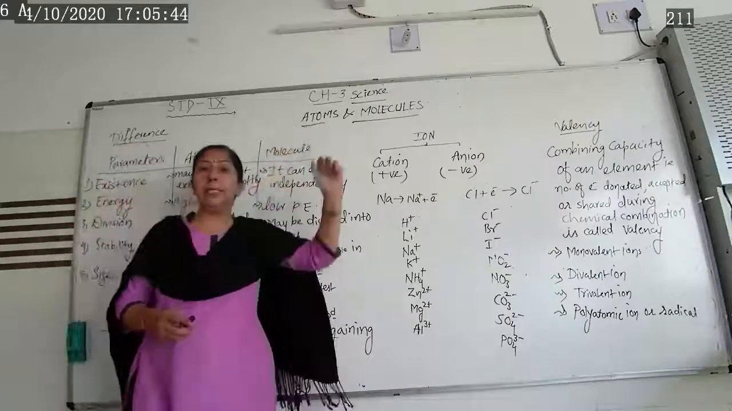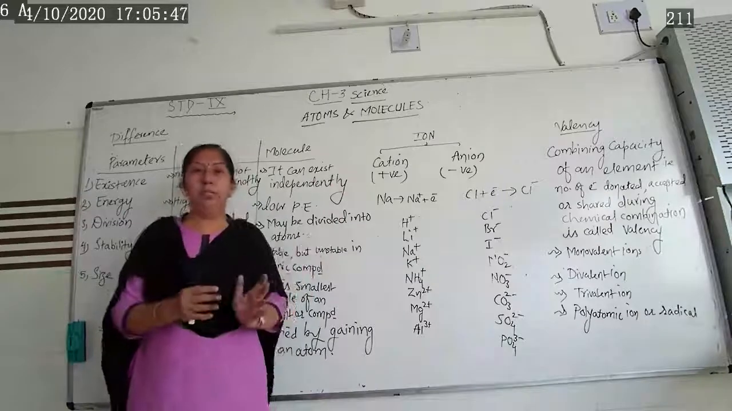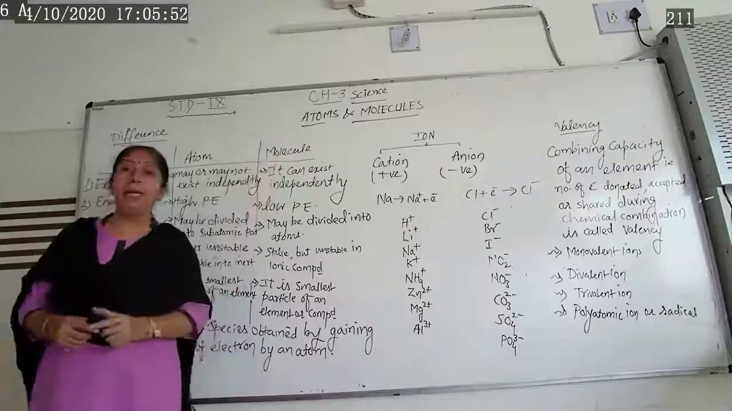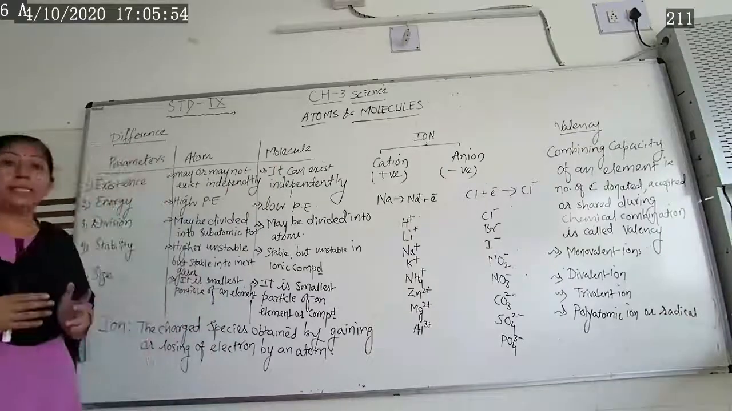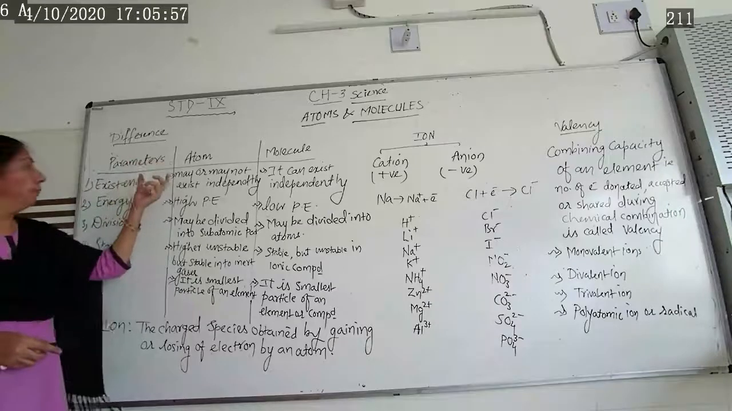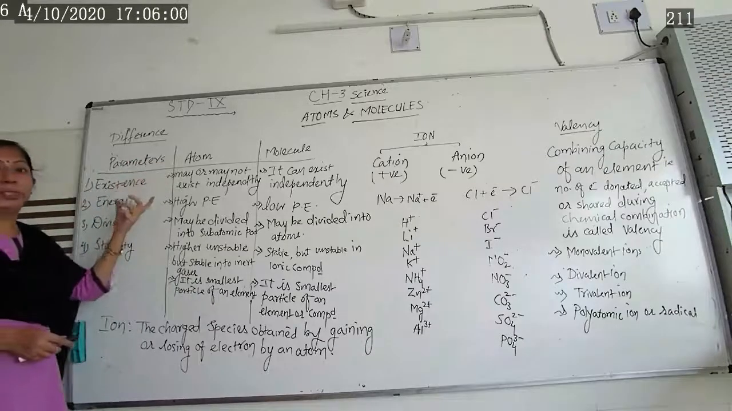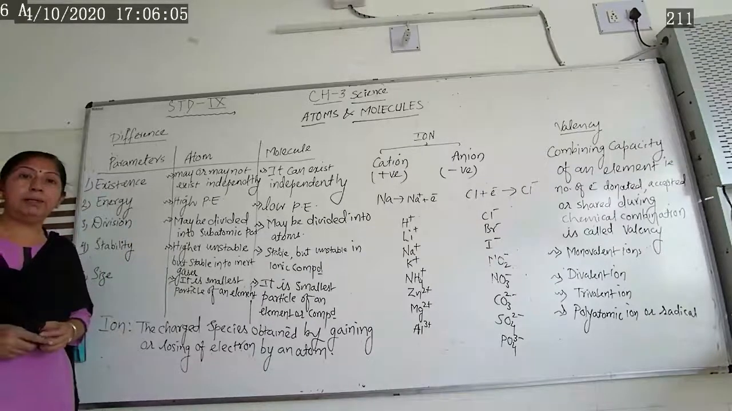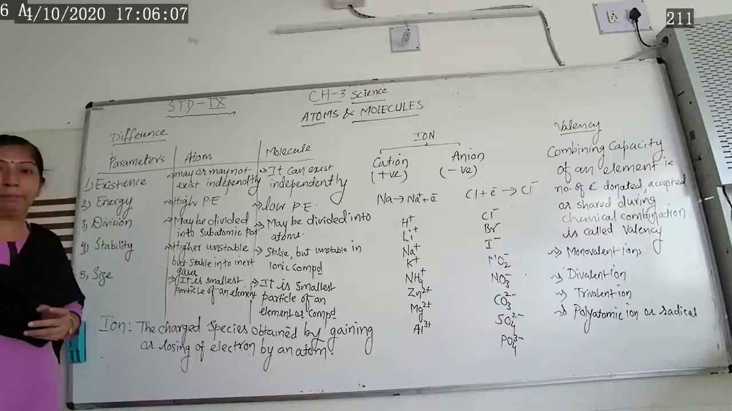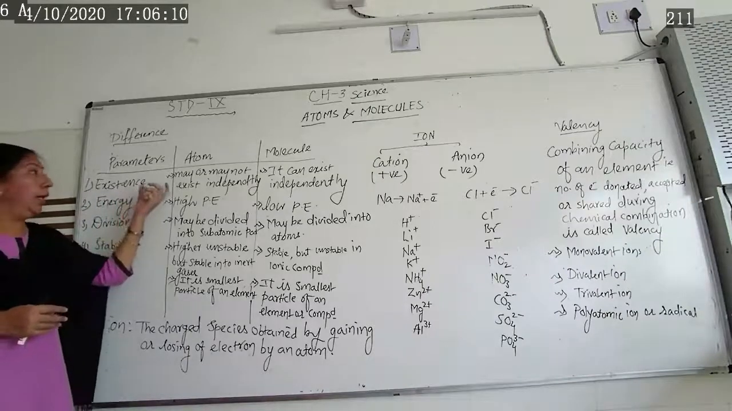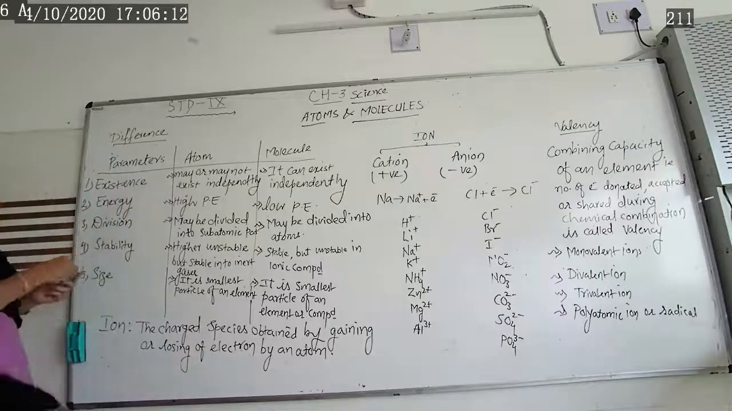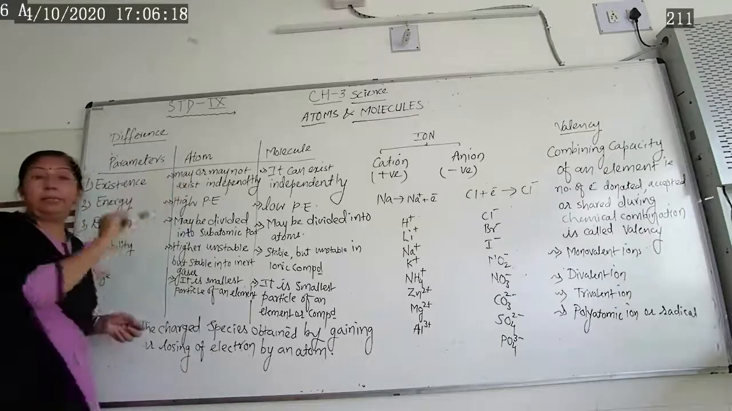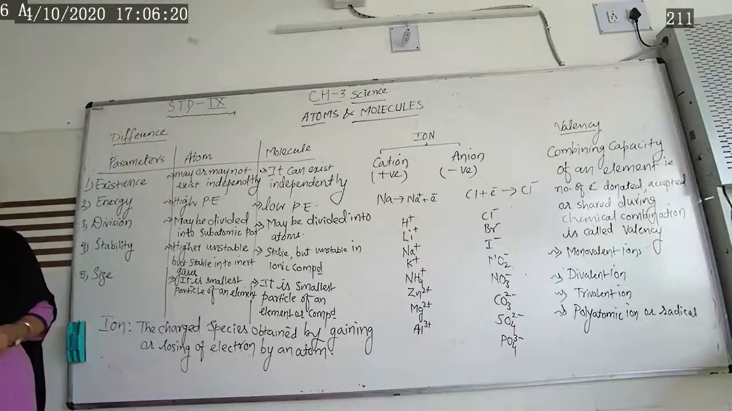As we have seen atom and molecule, we have seen different properties. Now let us learn the difference between atom and molecule. What is the basic difference between these two? Some parameters are written here, and based on that we can understand the basic difference between atom and molecule. First one is existence, how they exist. Now remember, atom may or may not exist independently.